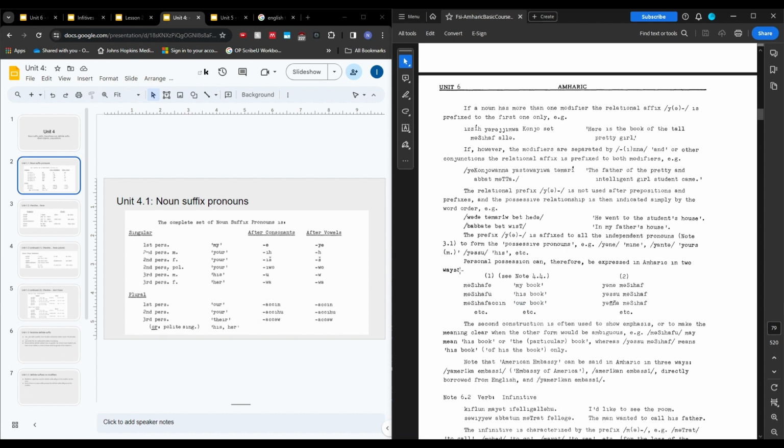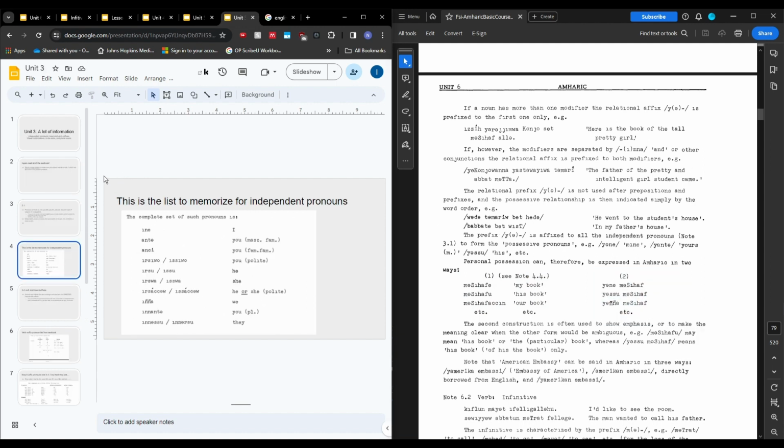So you can say possessive things using this system, or you can do it using prefix to independent pronouns. And these are the list of independent pronouns. They're in unit 3. You just add ye in front of everything, or just a y if it begins with a vowel, and it just becomes like yene, yanta, yanchi. I'm skipping the polite stuff. Yersu or yesu, swa, yeswa. I'm gonna skip the polite one again. Yenya, yenanta, yenesu or yenersu.